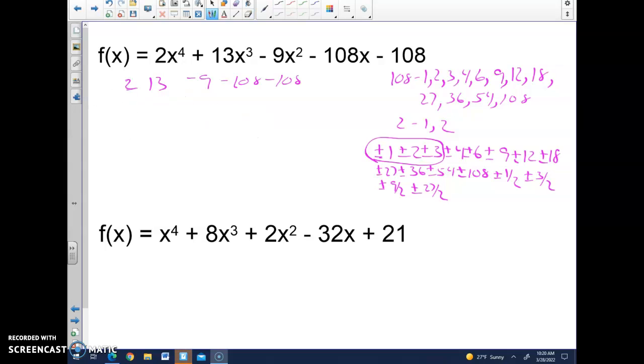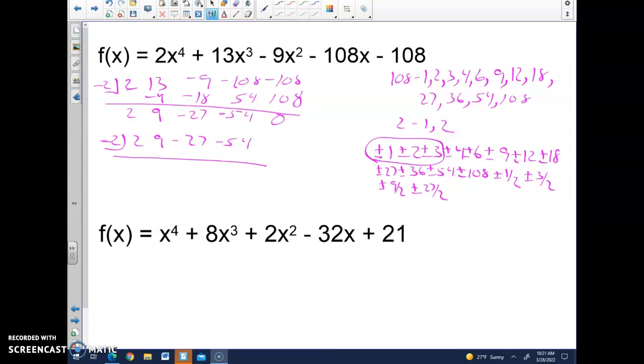So let's try negative 2. Drop the 2, I get negative 4, that's 9. Negative 18, that's a negative 27. That's 54. We get a negative 54 here. And negative 54 times negative 2 is 108. And that gives me my 0. So that one works. Now, my advice is you've got to try negative 2 again. I'm not saying it's going to work, but I would always try the one that works again. Since negative 1 and 2 didn't work, it's not going to work in this depressed equation as well. Okay, you don't need to try that again.